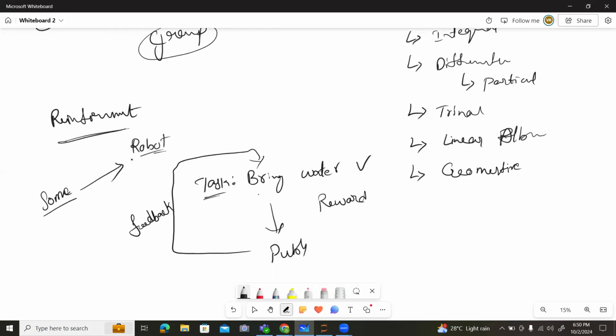So we have the Q method and some other methods present in reinforcement learning. So this is all about the machine learning types: supervised, unsupervised, and reinforcement learning. We already discussed that. We have some drawbacks in machine learning, right? We can simply call that a limitation. The limitation of machine learning is only one: it only works on numerical data. This is the main disadvantage of using machine learning.